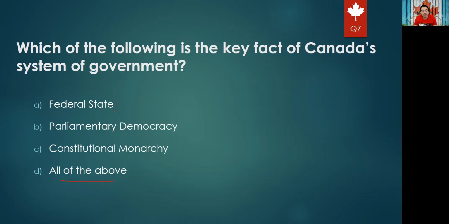So is the government a federal state? Yes, we are a federal state. Do we have a parliament and a democracy? Yes, we are a parliamentary democracy.